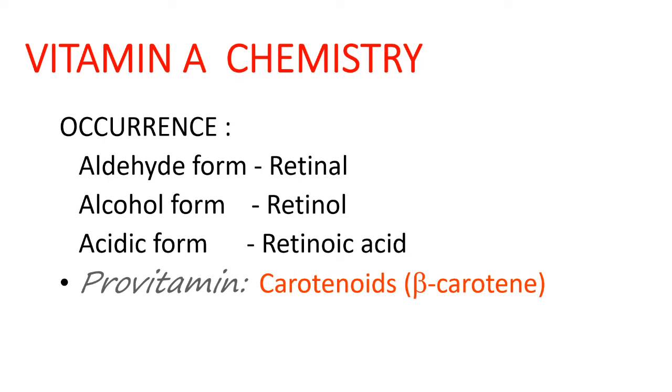Retinal contains the aldehyde group CHO. Retinol contains the alcoholic group CH2OH. And retinoic acid will have a carboxyl group, COOH, in the side chain of the beta ionone ring. These three forms of vitamin A are physiologically active and are interconvertible. The provitamin form of vitamin A is beta carotene.